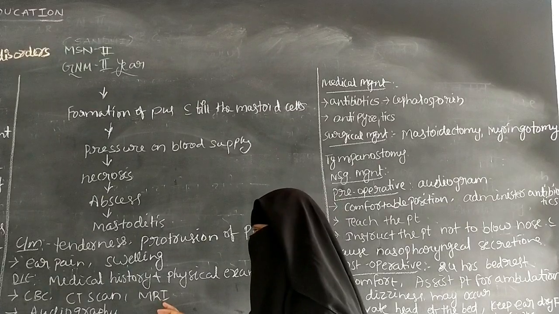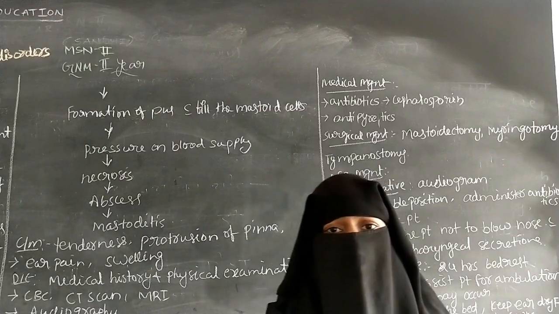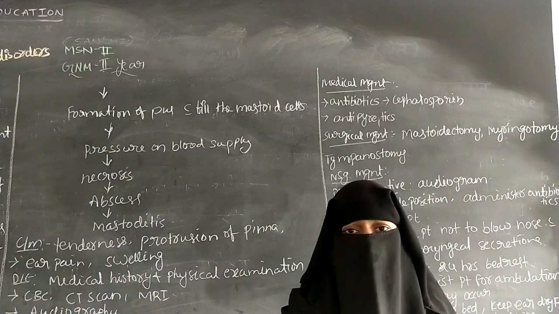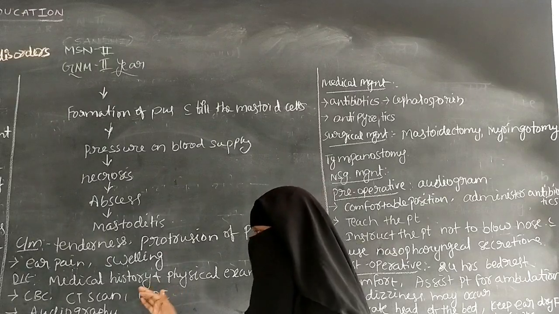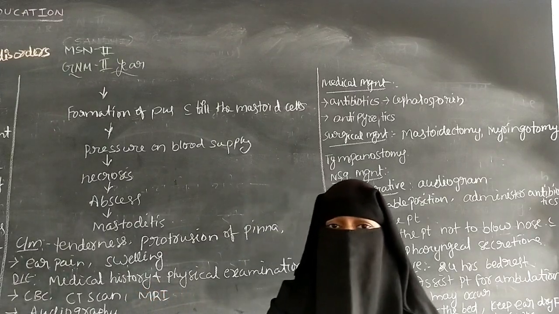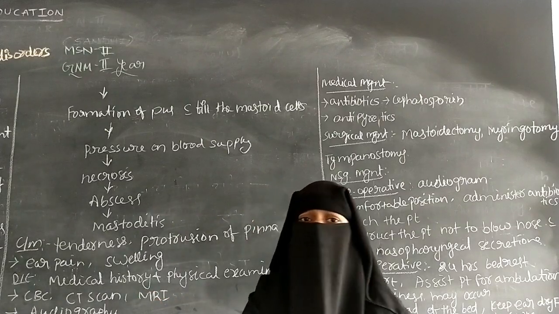So the CT scan and MRI scan can be performed to know any problems in the mastoid space, and whether any other fluid collection is present in the ear or not, we can identify by the CT scan and MRI scan.